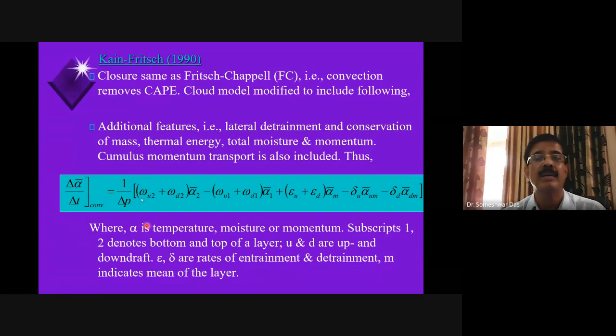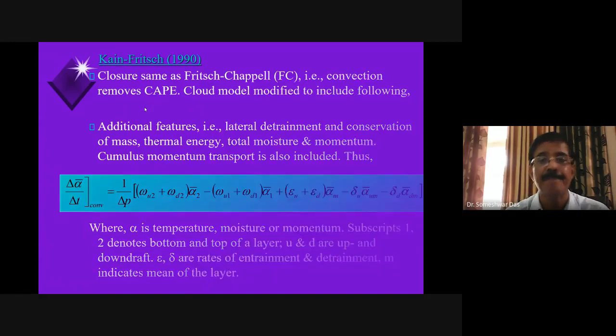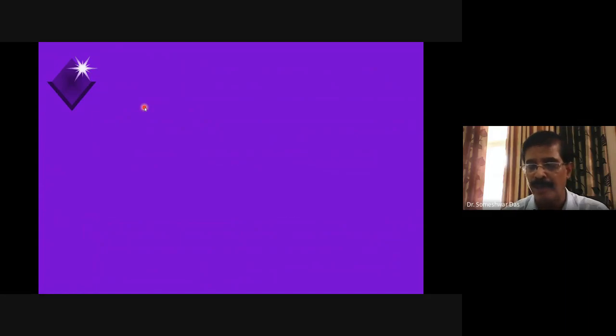Okay, so this is how Kain-Fritsch improved the parameterization of deep clouds in the mesoscale model. And it's quite a popular scheme. Many people use it even today. Okay, Kain-Fritsch. And there are many other schemes also available in the WRF model. You can read the documentation of that. So that was about the parameterization of convection in mesoscale models.